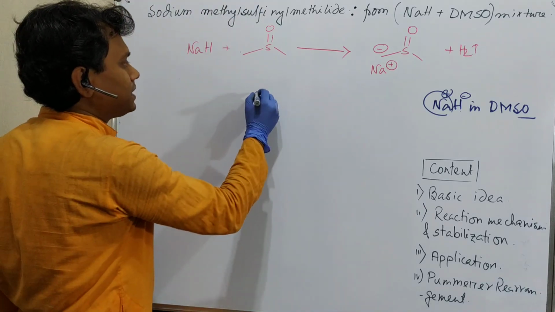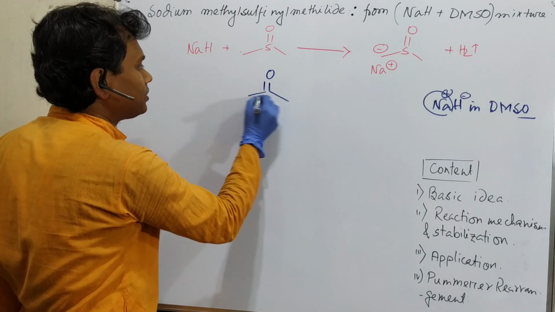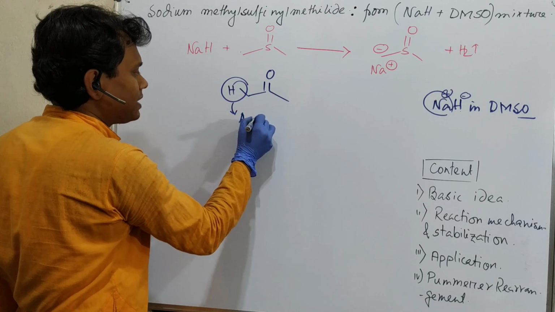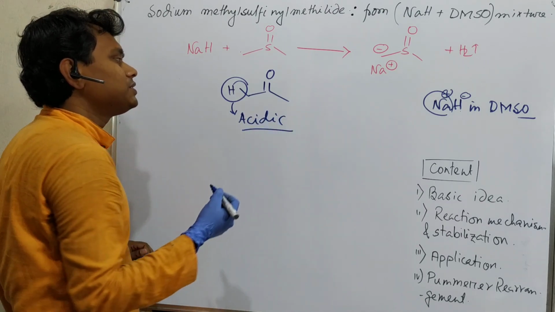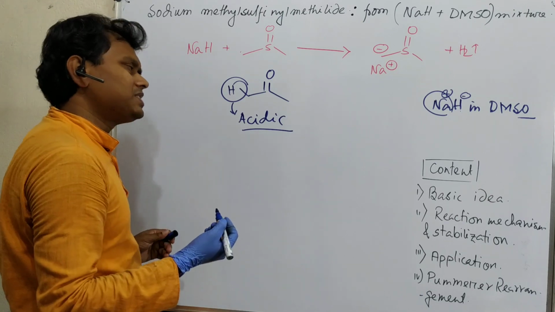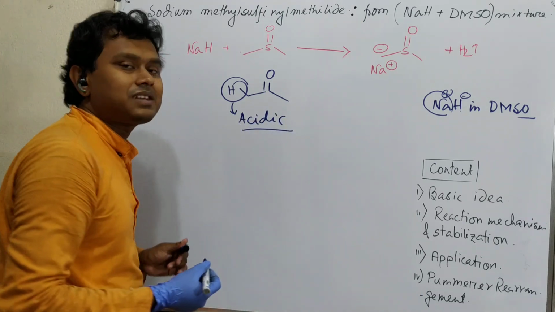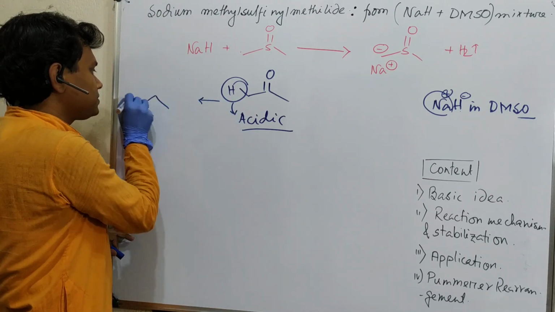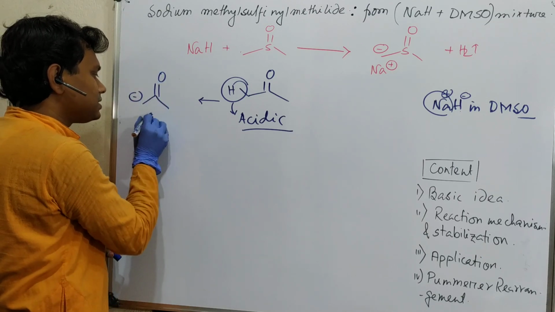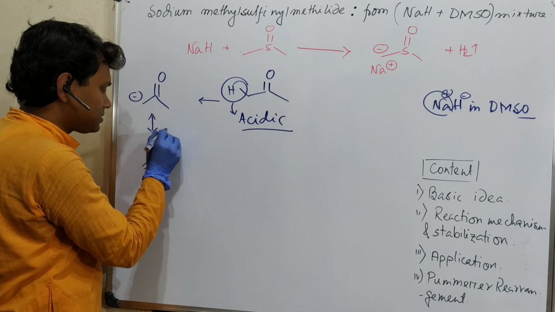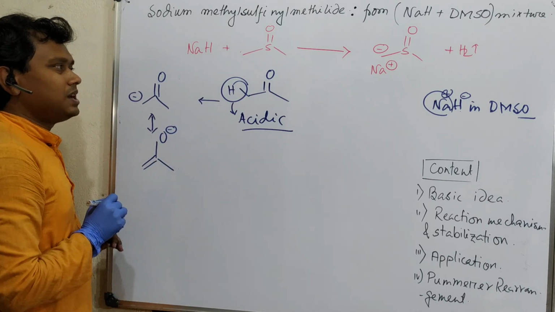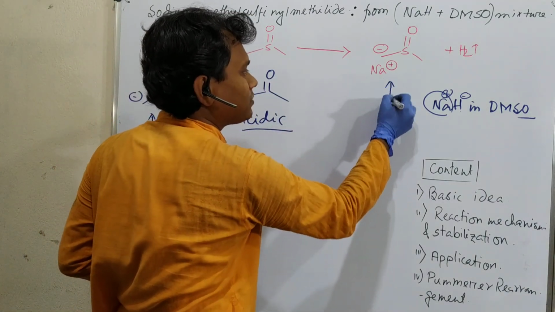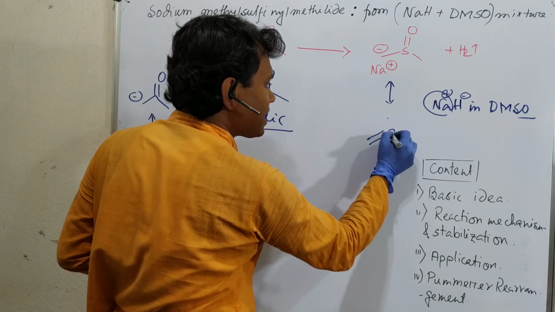For better understanding, you may consider acetone. We know the alpha proton of acetone is acidic. That is the reason we can deprotonate using a base, strong or weak depending on the case, and that is how base catalyzed aldol condensation happens. After deprotonation, it produces an anion which is resonance stabilized. You may consider this an enolate, so this is the sulfur analog of an enolate, and it has a canonical structure, this S-O minus.